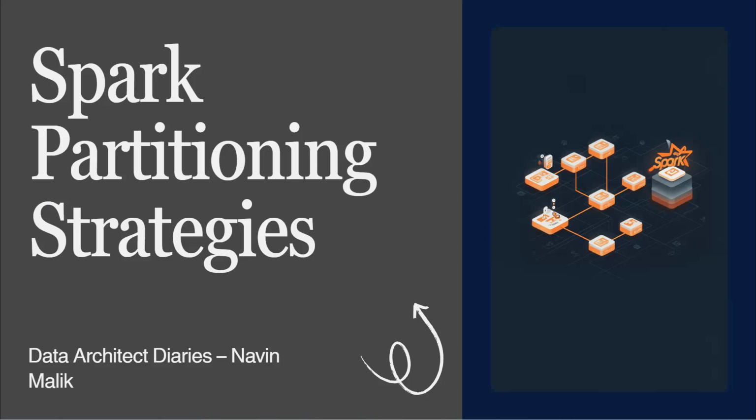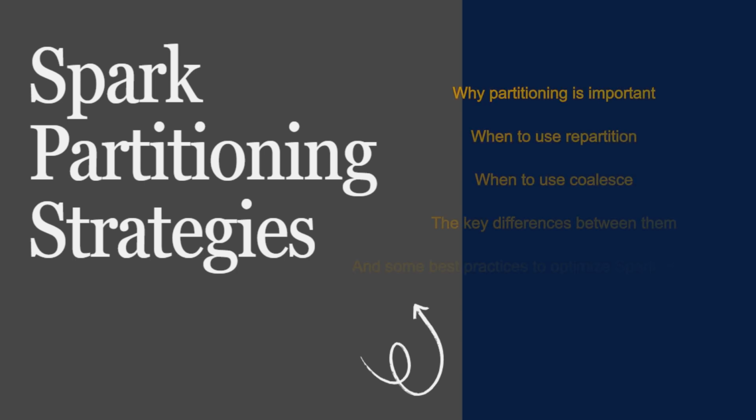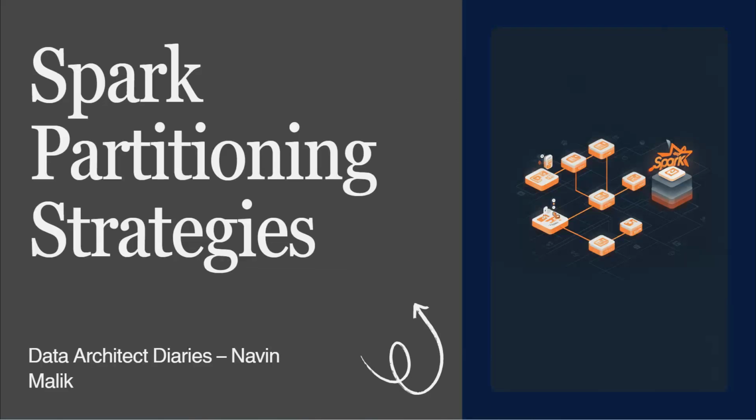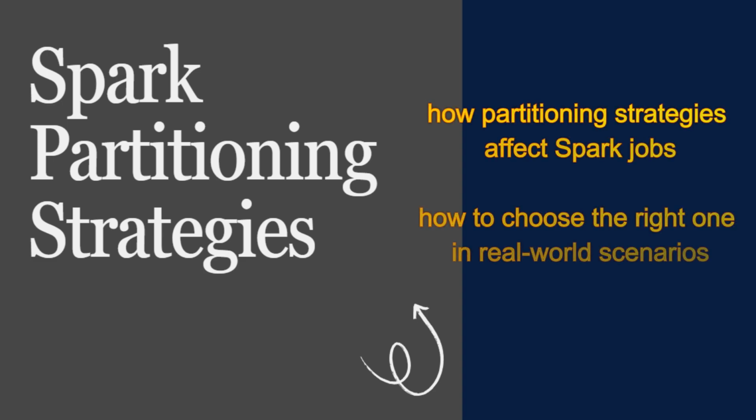In this session, we will focus on two important strategies, that is repartition and coalesce. We will understand why partitioning is important, when to use repartition, when to use coalesce, the key differences between them, and some best practices to optimize Spark performance. By the end of this video, you will clearly understand how partitioning strategy affects Spark jobs and how to choose the right one in real world scenarios. So let's get started.